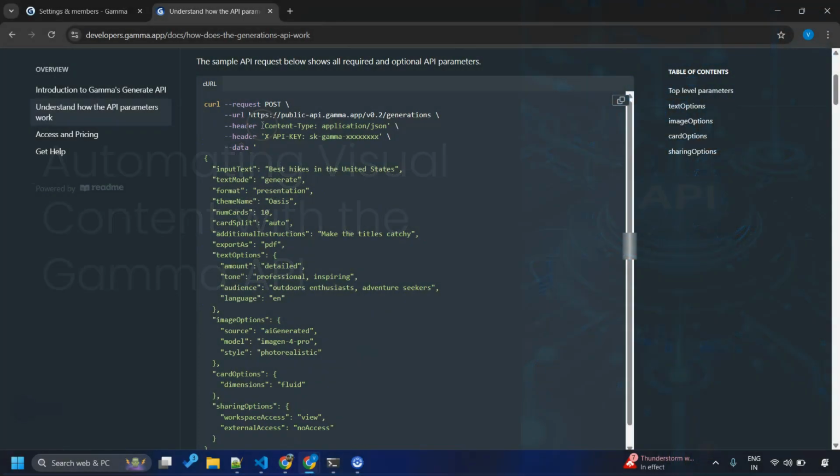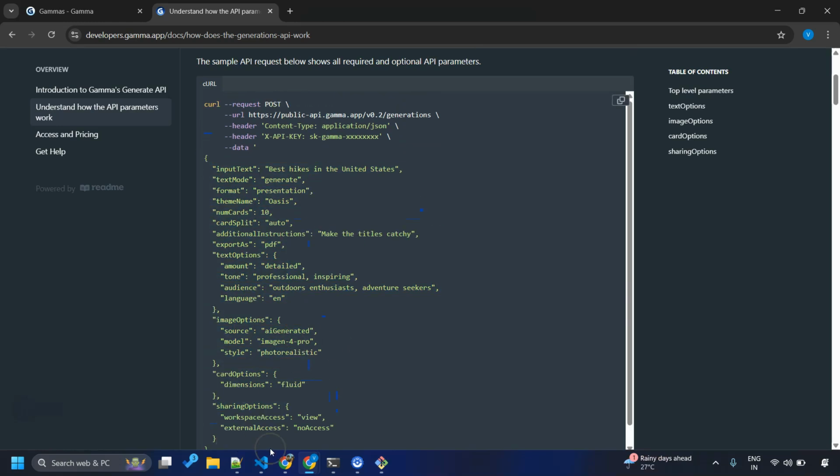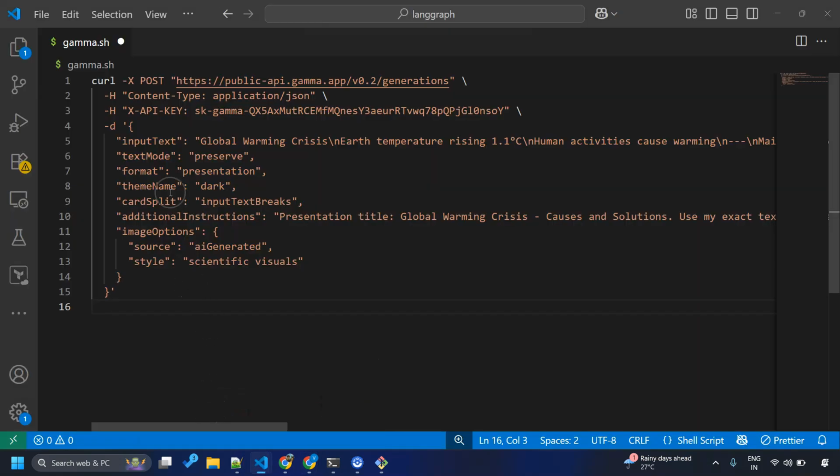So this curl command is all that you need to understand in order to generate your presentations with a simple API call. Okay, this is your public endpoint. Here you need to give your Gamma API key around your content generation preferences. Pretty straightforward. Now I have further simplified this curl command for you. This is the API endpoint, this is the API key.